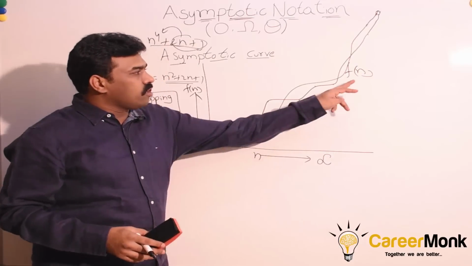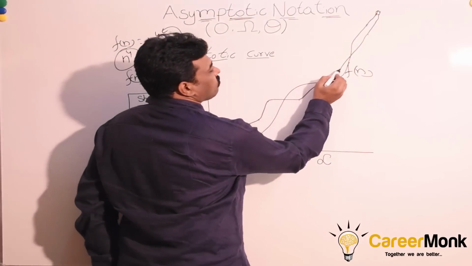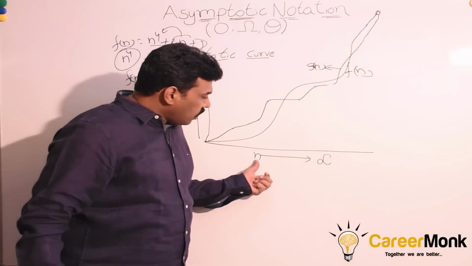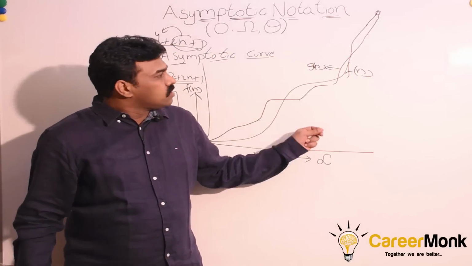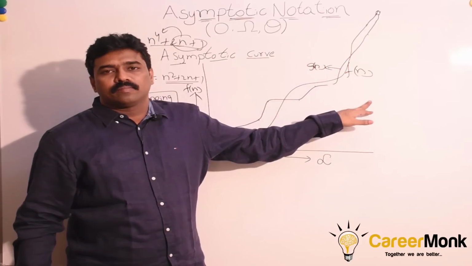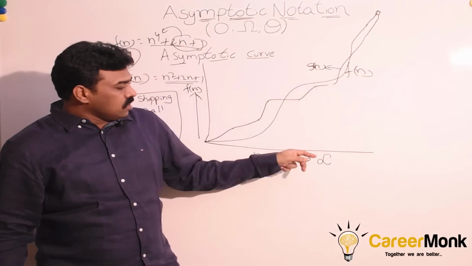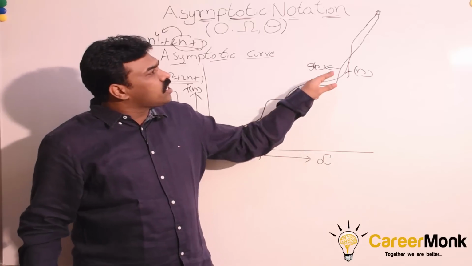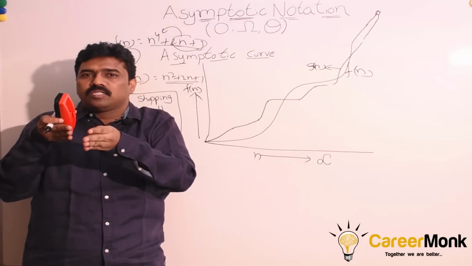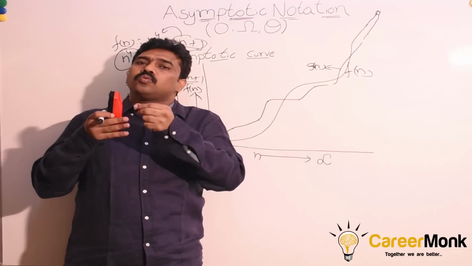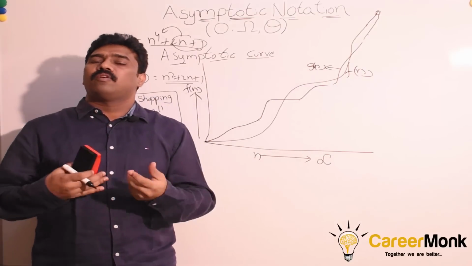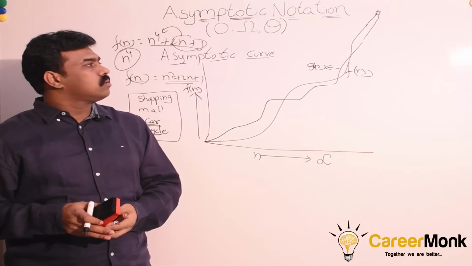Let us say this is g of n. As we keep increasing the input value n, the difference between f of n and g of n becomes very small, and we call g of n the asymptotic curve of f of n. Are you getting my point? As n tends to infinity, the difference between both the curves is very small, and those two curves we call asymptotic to each other. We can put it in the reverse way as well.